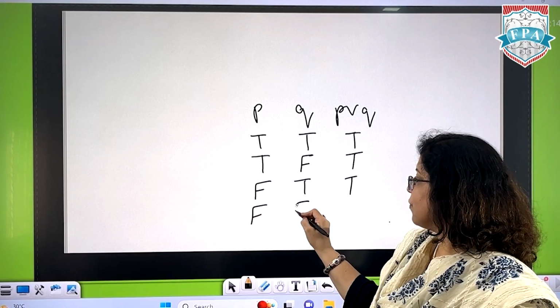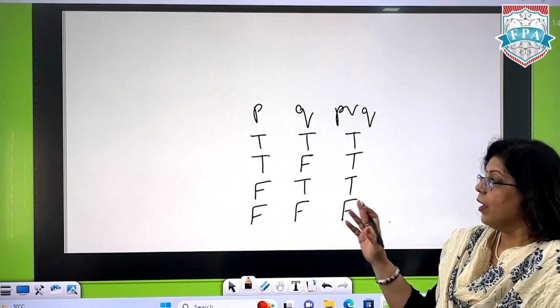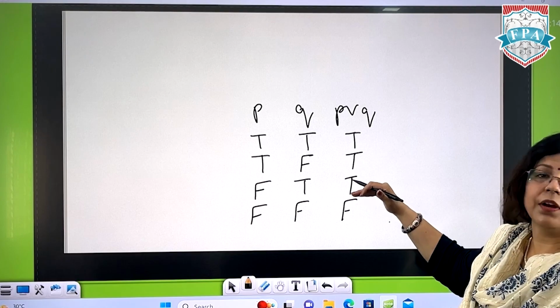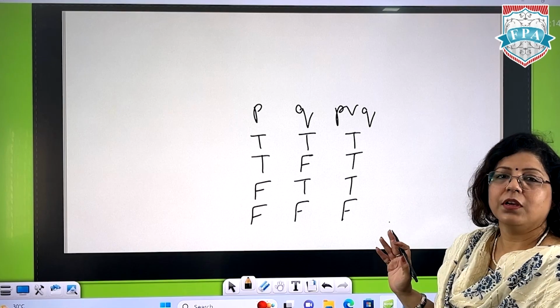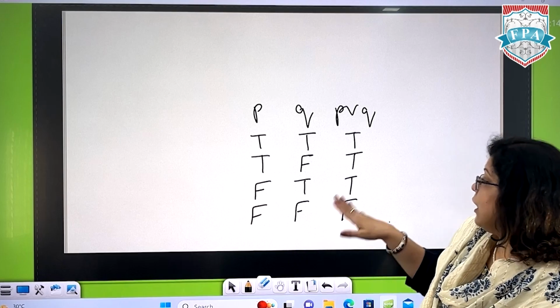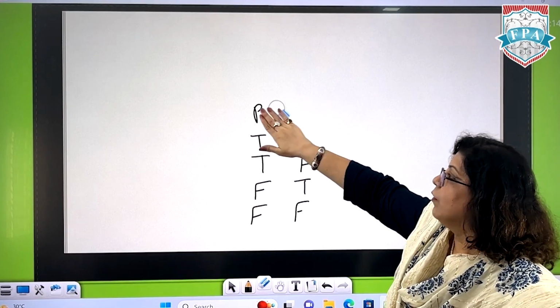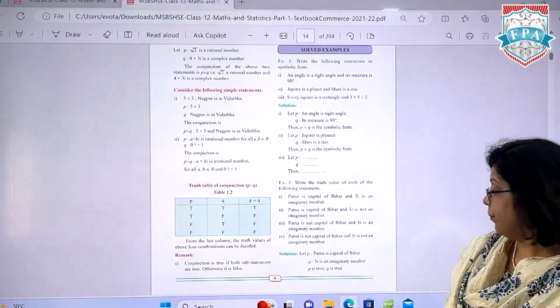Both false, answer will be false. Okay, it's just opposite to the previous one. In the previous one you had 3 falses and 1 true, and here there are 3 trues and 1 false. The reason behind this is that in case of disjunction, even if one of the statements is correct, it's acceptable. We take the whole statement as correct because it is or.